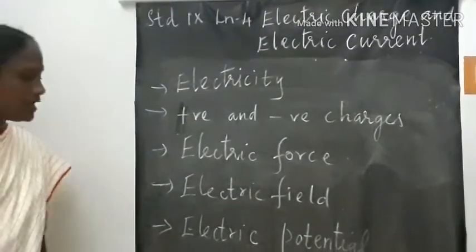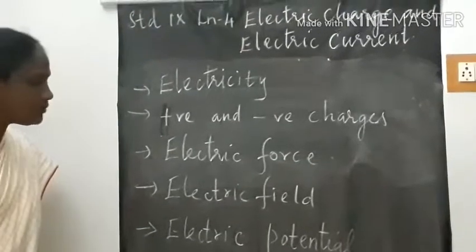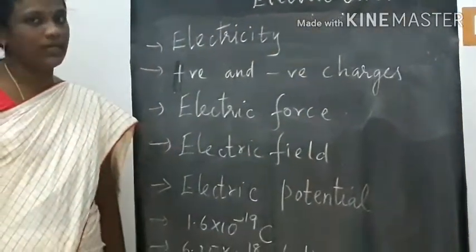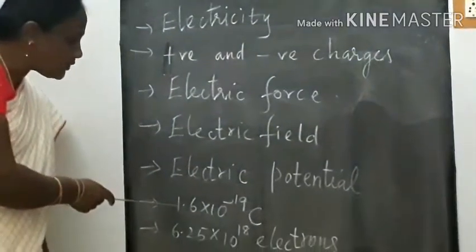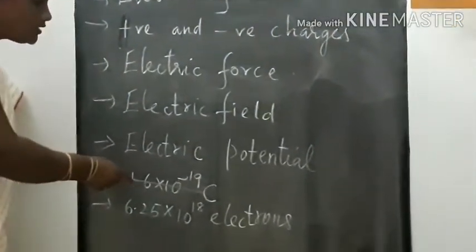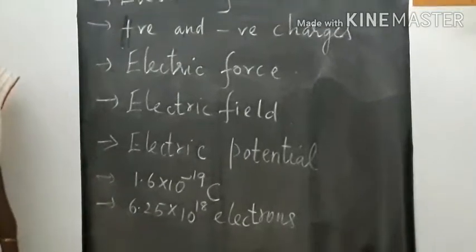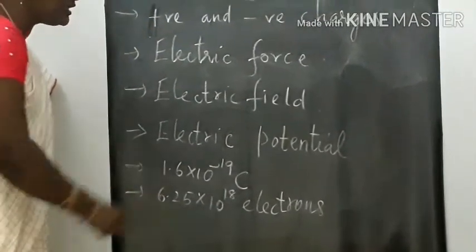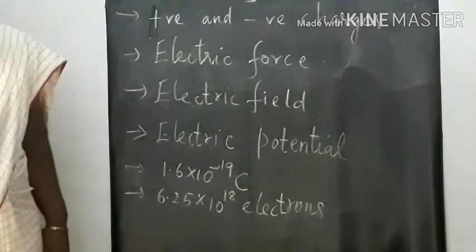And the next is the electric potential. It is the work done to bring the positive and the negative charges together. And then 1.6 into 10 power minus 19 coulomb is the charge of an electron, and there are 6.25 into 10 power 18 electrons in 1 coulomb of charge.